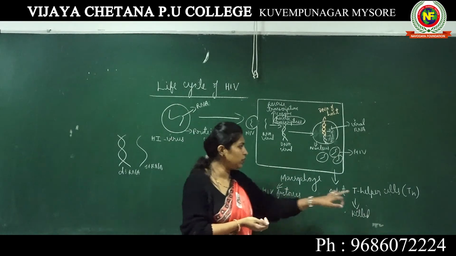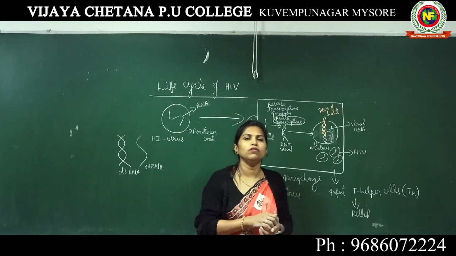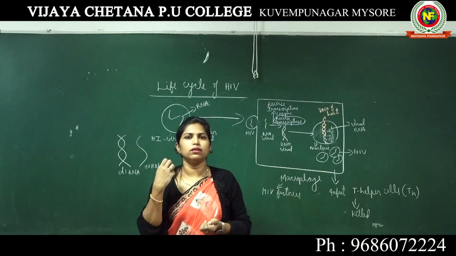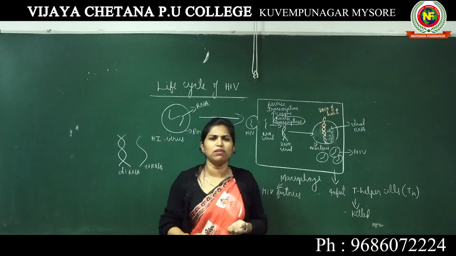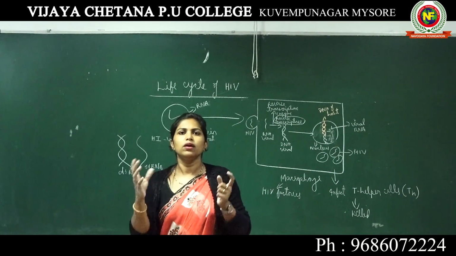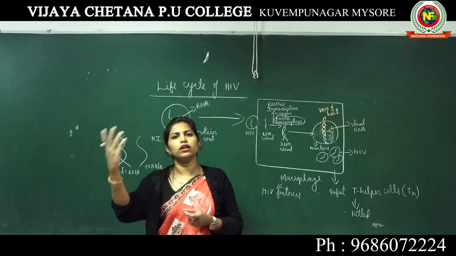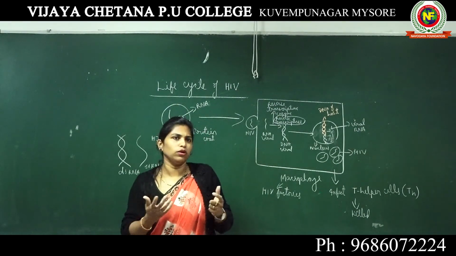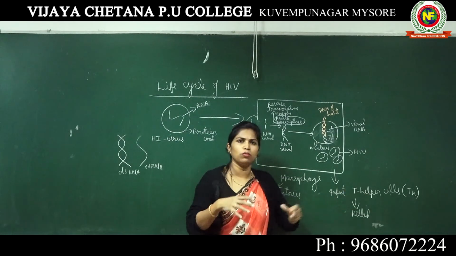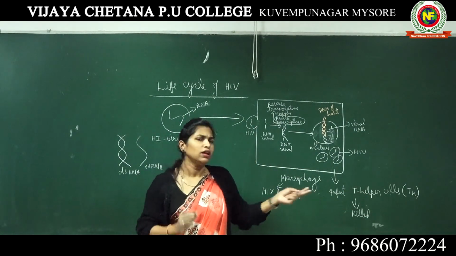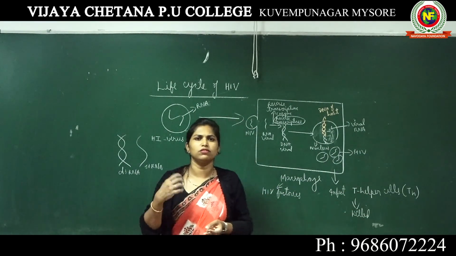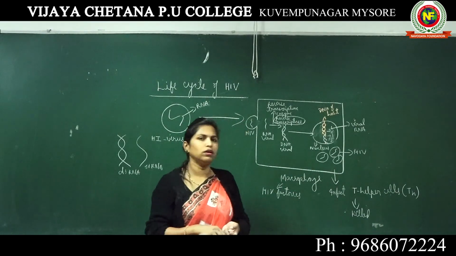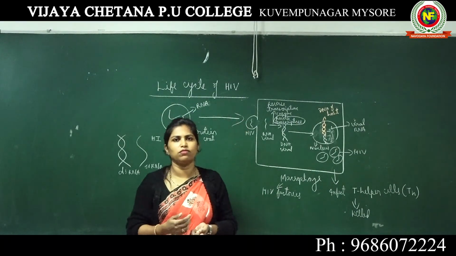When there are no T helper cells, even the mildest microorganisms like toxoplasma or any simple fungus or simple bacteria entering your body can cause a major disease or major symptoms. If there are proper T helper cells in your body, if there are multiple T helper cells, and any bacteria enters your body, if it is less pathogenic, it will be immediately killed by the antibodies produced by the B lymphocytes.